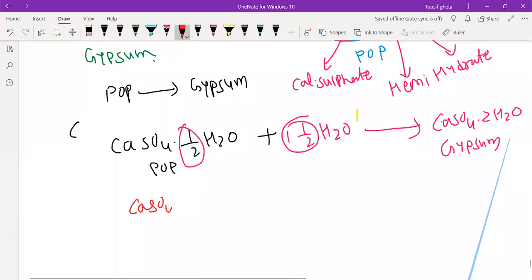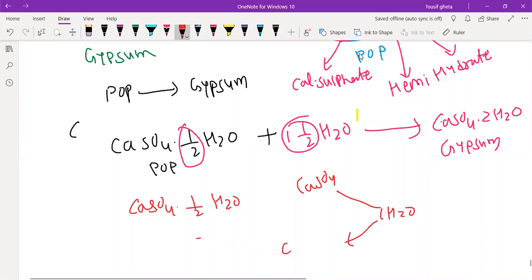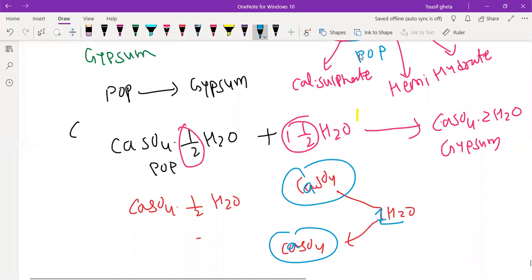But actually, for one water molecule, there are 2 CaSO4. Two molecules of CaSO4 share 1 water molecule. So that is why we normally write CaSO4 half H2O.